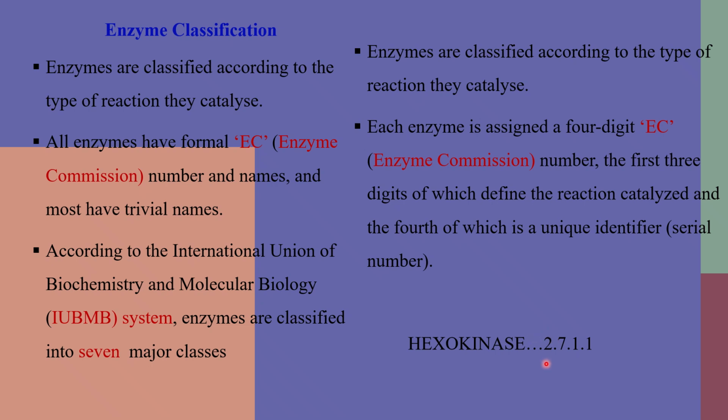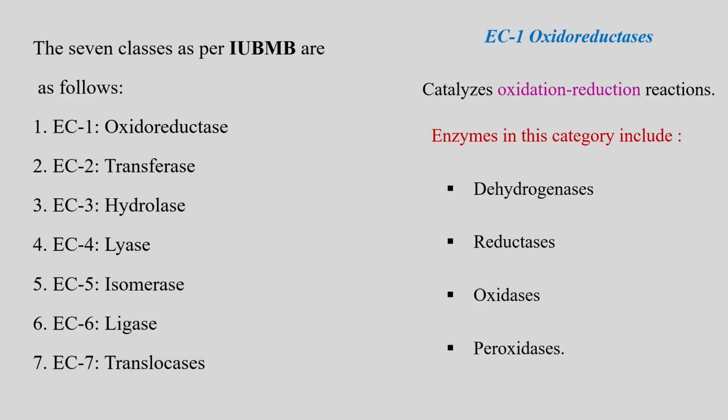Then 7 means the seventh subclass, the phosphate transferases. Then 1 stands for the first sub-subclass, in which the acceptor of the phosphate group is an alcohol group. And again, the last 1 is the unique identifier number. It is the first enzyme in that subclass.